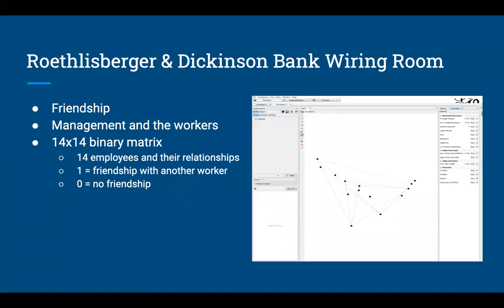The next data set that we chose to compare and contrast is the Roethlisberger and Dickinson bank wiring room. This data set represents friendships during a project between all of the workers and the management as well. It had a 14 by 14 binary matrix, 14 representing the employees and the ones and zeros representing the relationships. One indicates that there is a friendship with another worker, and zero indicates that there's no friendship.